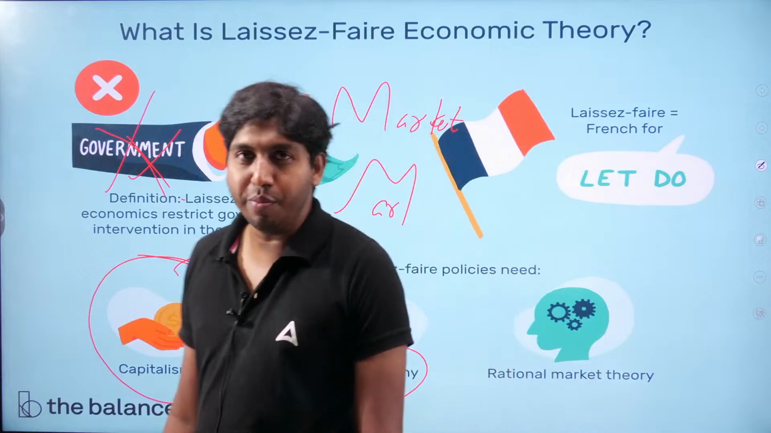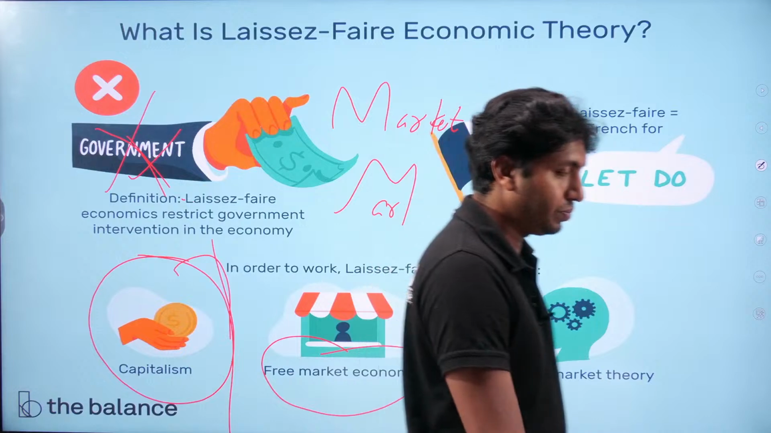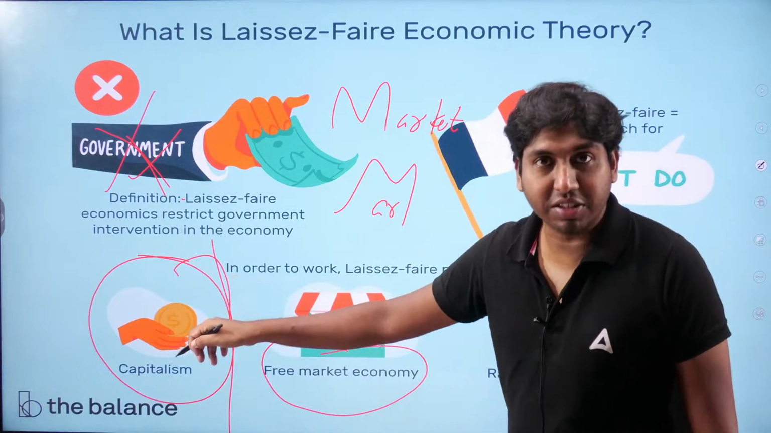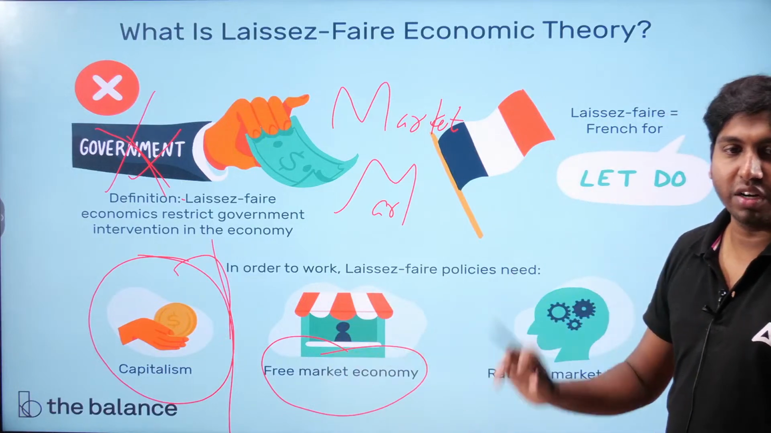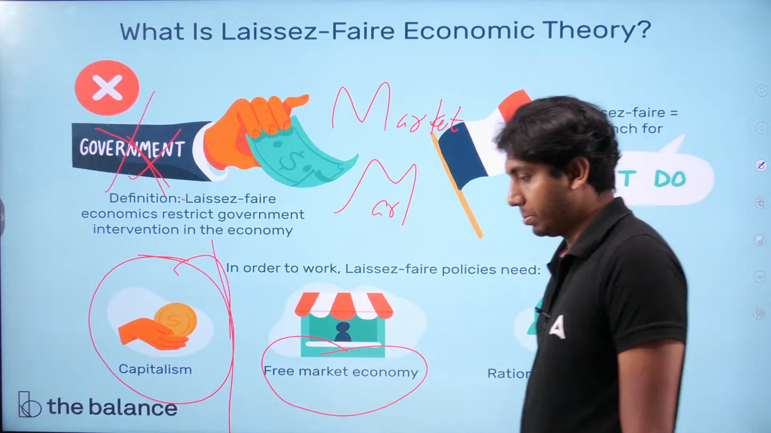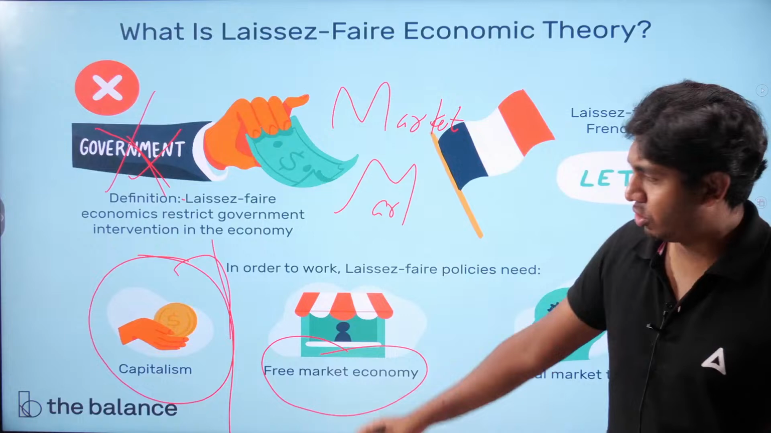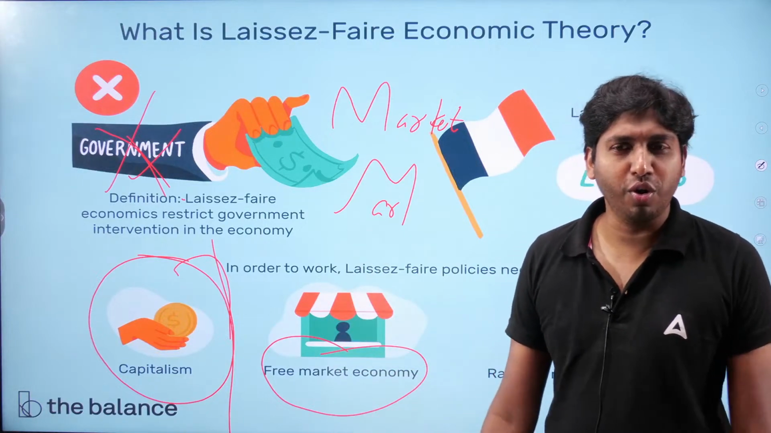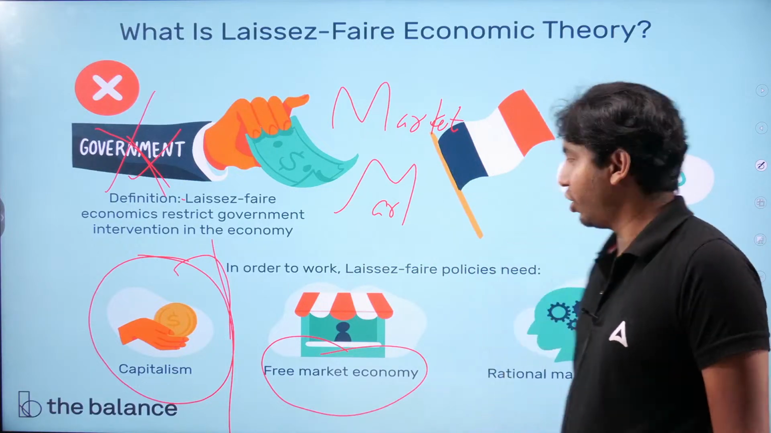That means government has no role or limited role. However, for capitalism to succeed, a free market economy is necessary. Then rational market theory is not that important. So these two aspects you need to remember. I hope you got an idea from this slide about what the laissez-faire economic theory is.